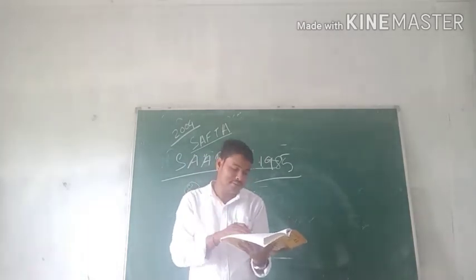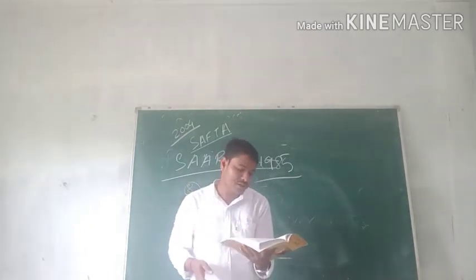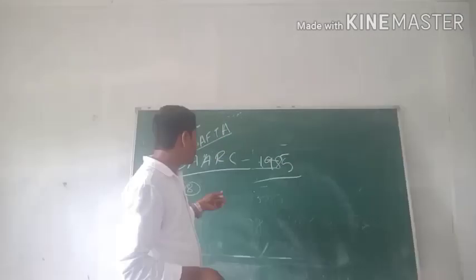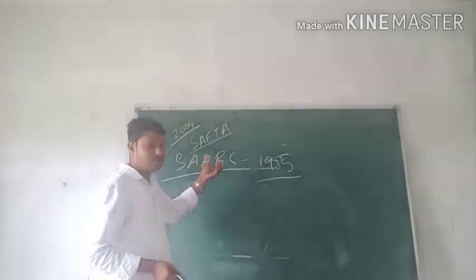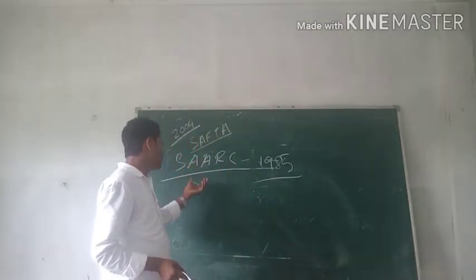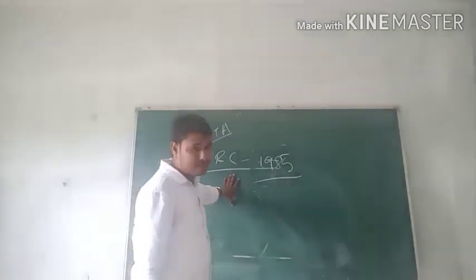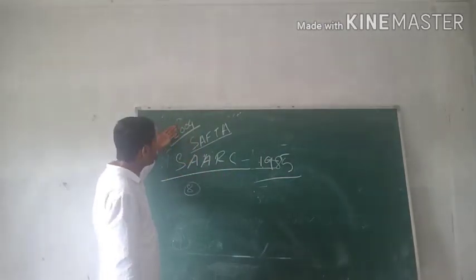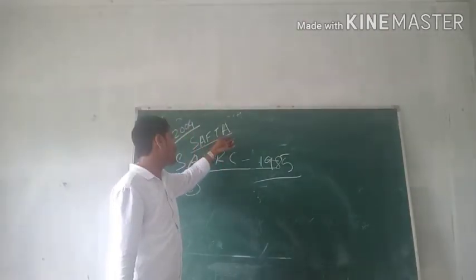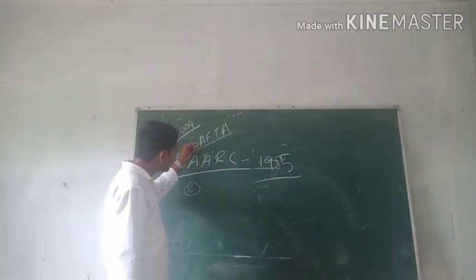The 14th SAARC summit was held in New Delhi and the 18th SAARC summit was held in Kathmandu in 2014. This is the short analysis of SAARC and SAFTA. SAARC was established in 1985, with a total of 8 members, and headquarters in Kathmandu. In 2004, another important body, SAFTA, the South Asian Free Trade Area, was created and implemented in 2006.